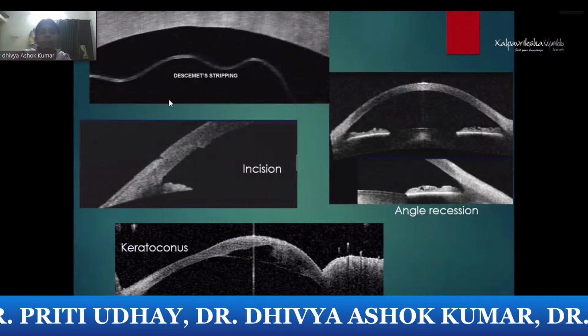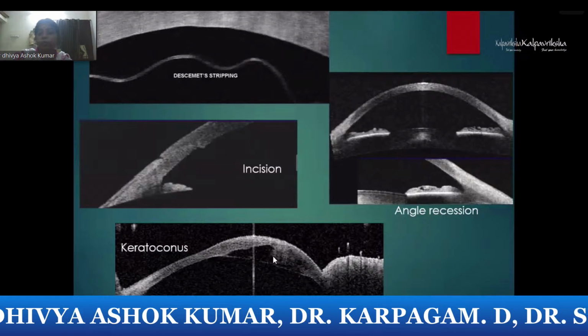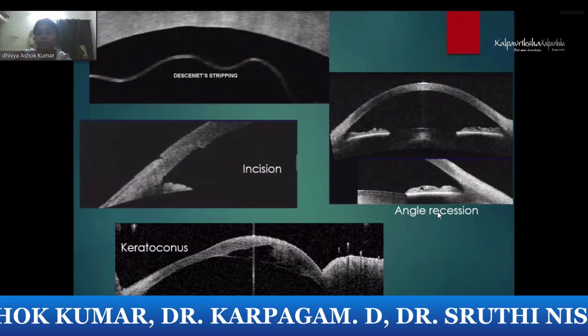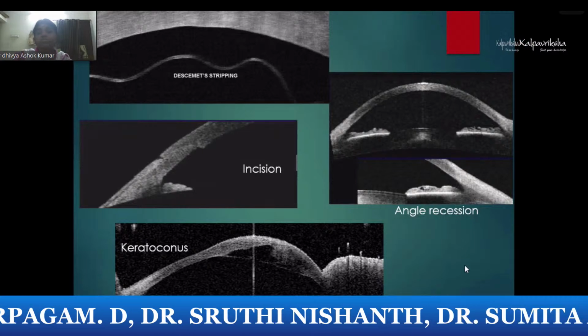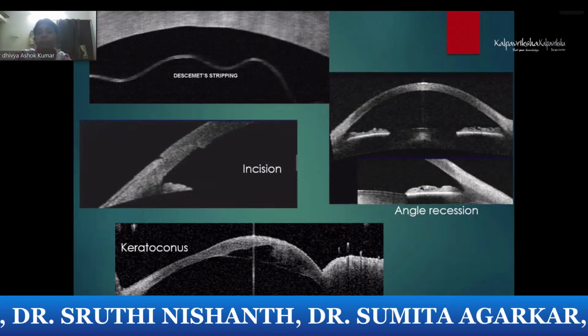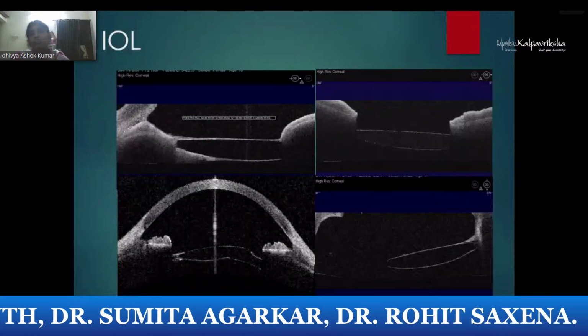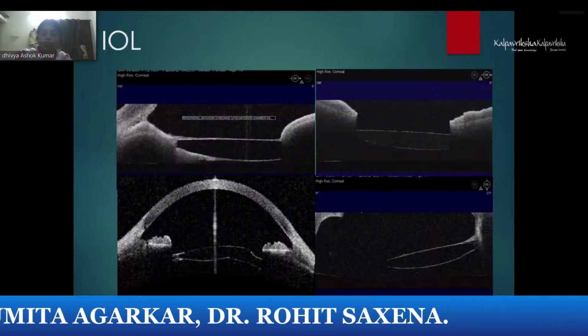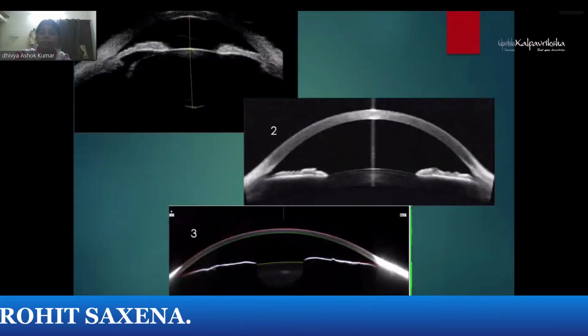You can see it for descemet stripping or incision of the cataract, keratoconus, acute hydrops, angle recession, and IOL position or lens thickness. Everything you can do anteriorly. It's a non-contact method, so routinely you can use it for evaluation of the anterior segment. IOL position for tilt and association with your iris structures.